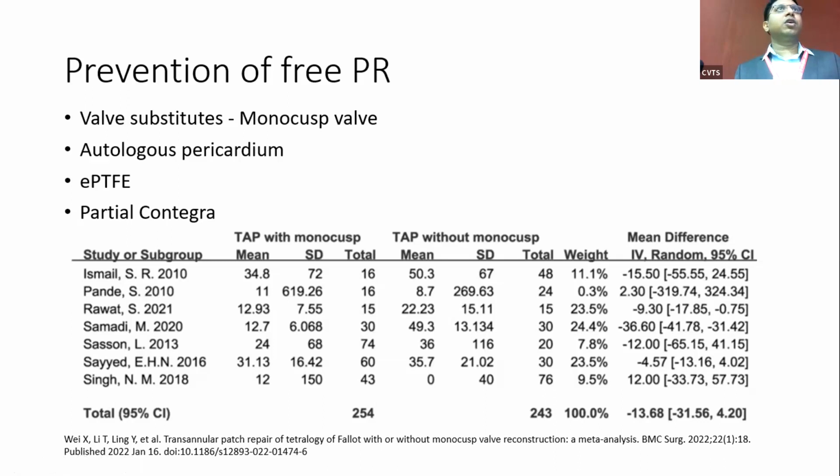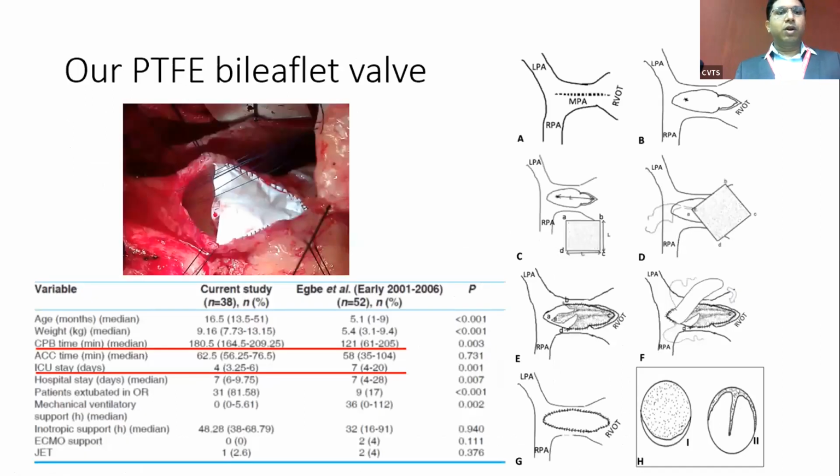But we know the monocusp only lasts for a few years, and eventually that also will give rise to free PR. So what is our technique at SGRH? We prefer to use a PTFE bileaflet valve, which we create intraoperatively. This technique has been described by Graham Nunn, and we have adapted it.